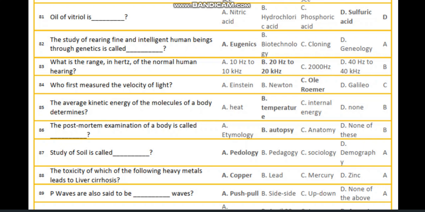Next, the toxicity of which of the following heavy metals leads to liver cirrhosis? Copper. Next, P waves are also said to be dash waves. The last question for today is, when Pluto was cast out from the list of planets? August 24,